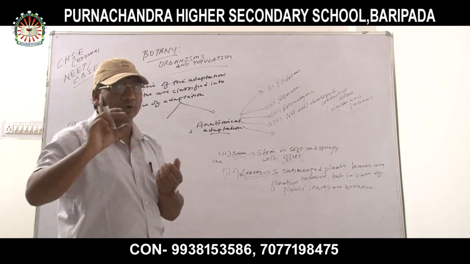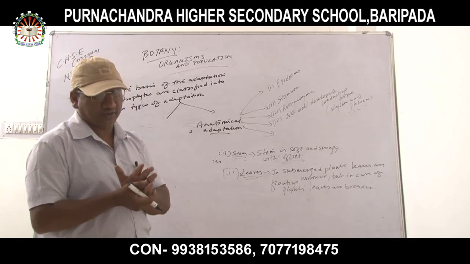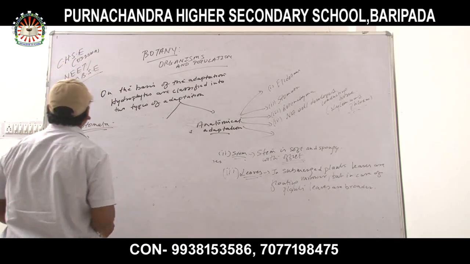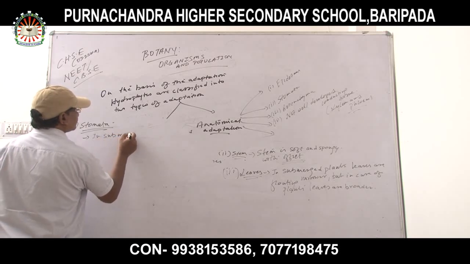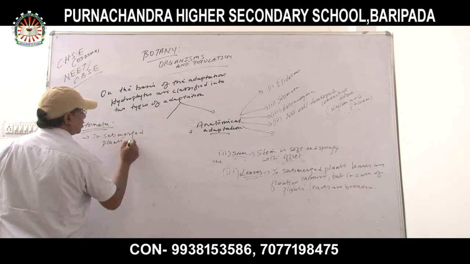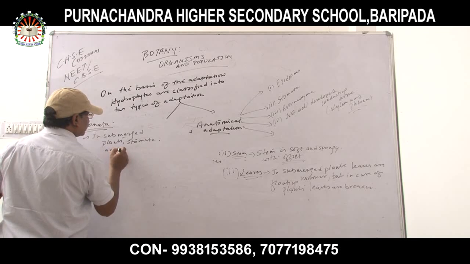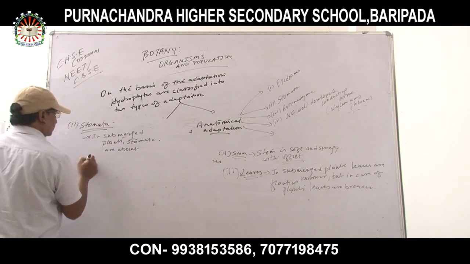And such kind of floating plant leaf having stomata only on one side is called what? Epistomatic. Remember it. Now, stomata. In submerged plants, stomata are absent. Number 2.